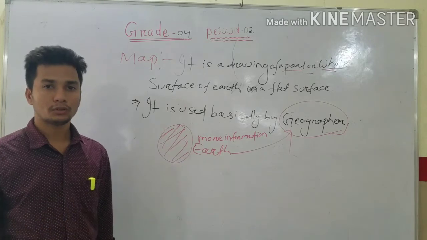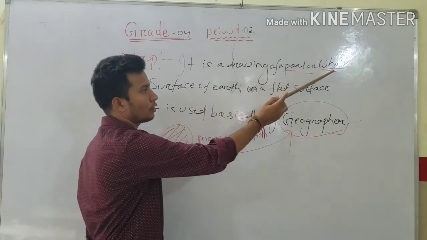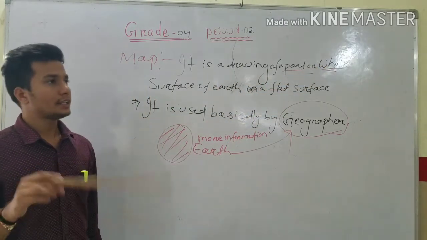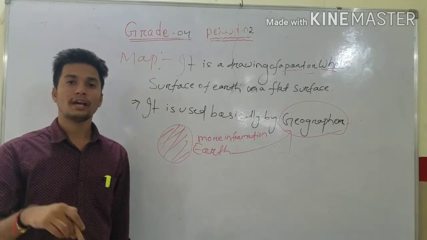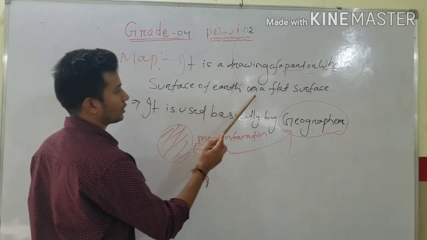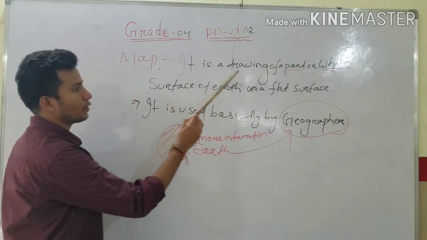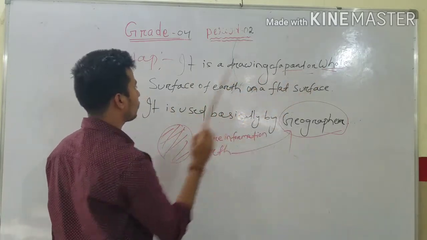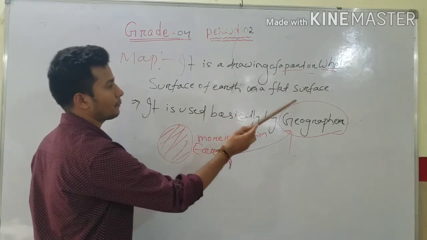a country, it may be two or three countries. So it is a drawing of a part or the whole surface of the earth on a flat surface.